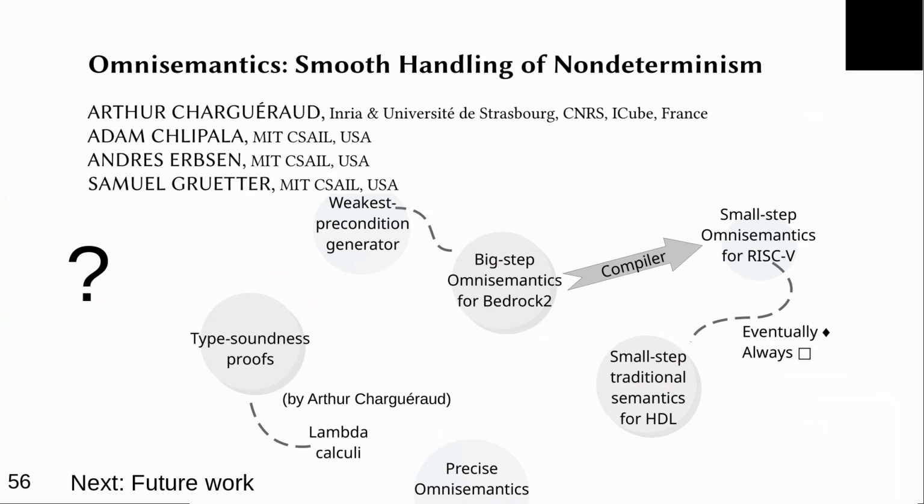Now, there's much more to omnisemantics than what I just told you. It has been used for type soundness proofs, lambda calculus stuff, even a hardware description language was prototyped using it. And we have been generally happy with this in all levels. In not all of those cases is it an improvement, but in some cases it's a huge improvement, like compiler correctness. Any questions so far?